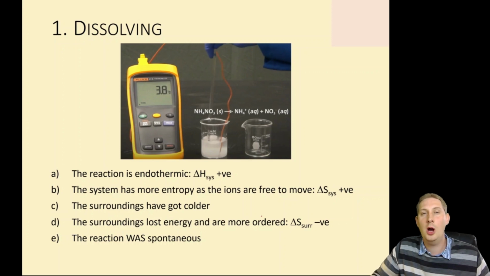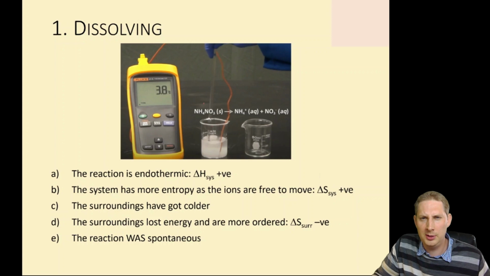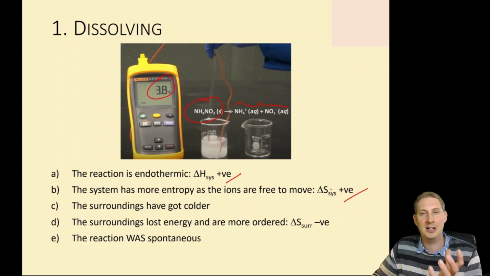For your homework, you hopefully looked at these 7 reactions. Here we took ammonium nitrate and we dissolved it to create free moving ions, and we saw a decrease in temperature. Well, the reaction is clearly endothermic, delta H is positive. Because the system went from a solid to free moving ions, clearly the entropy change of the system, the chemicals in the reaction, that increased. They've got more entropy at the end than they had at the start.